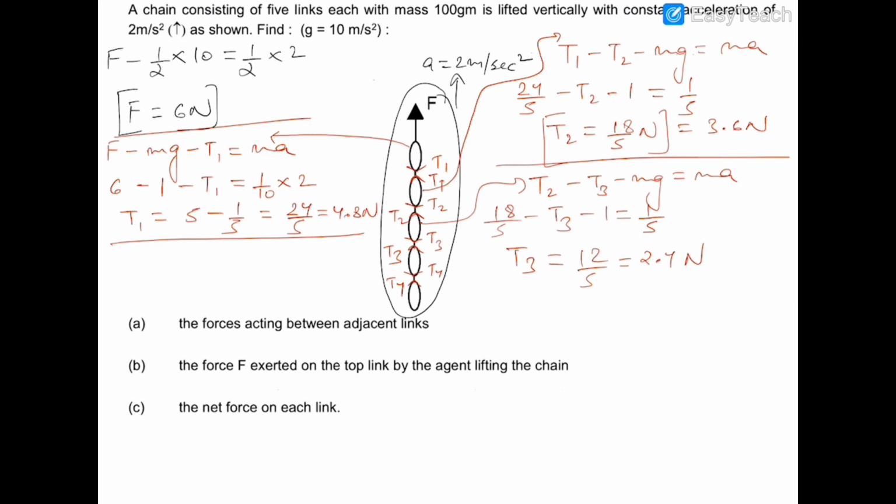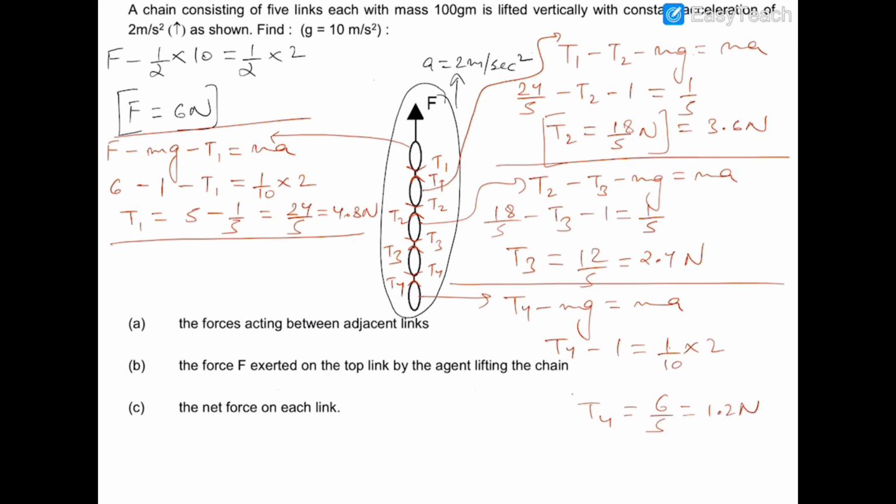And to find T4, I can write the equation of the last link. The equation of the last link will be T4 minus its mg will be equal to ma. T4 minus mg, which is 1, and m of that last link is 1 by 10 and its acceleration is 2. So T4 will be equal to 6 by 5, which is also 1.2 newtons.